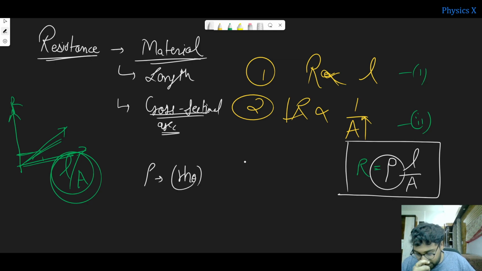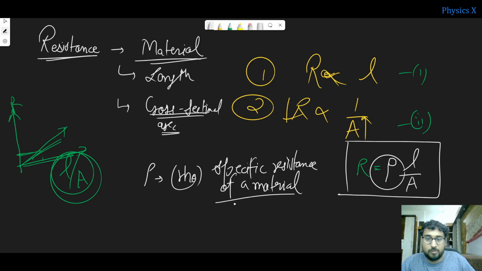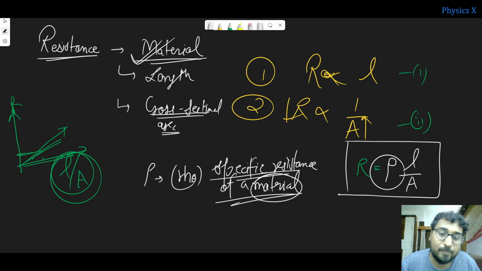This symbol is rho, and we call it the specific resistance of a material. So this is the property which defines the material, right? It depends on the material. This is what resistivity will give you: the specific resistance of a material, that is, at a particular temperature, what will be the resistance of that material.